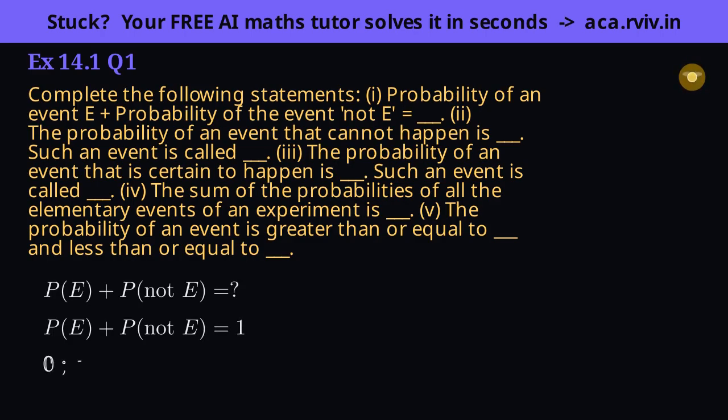Blank 2. If an event cannot happen, then none of the outcomes are favorable. 0 over the total is 0. We give such an event a name, an impossible event, probability 0.